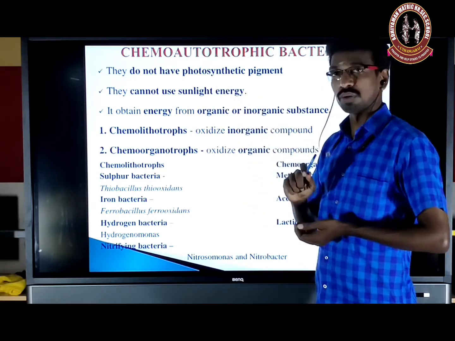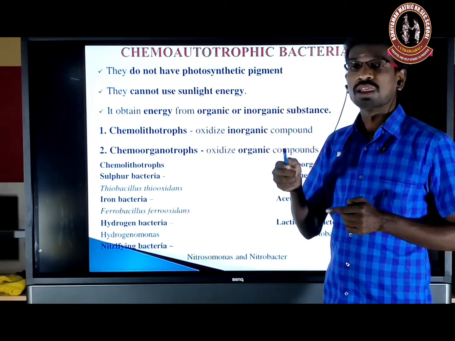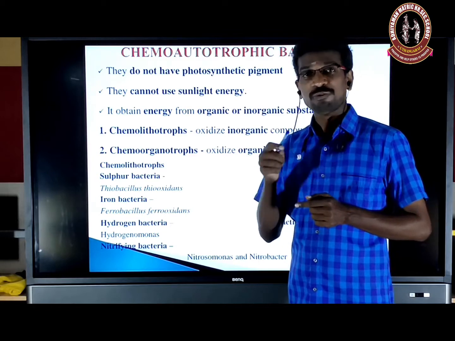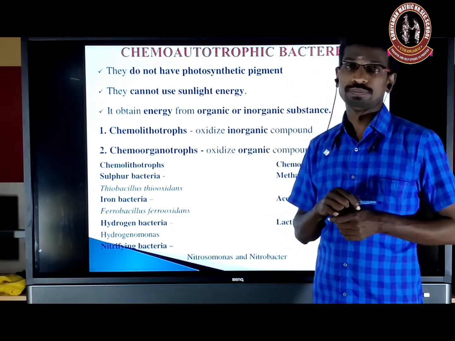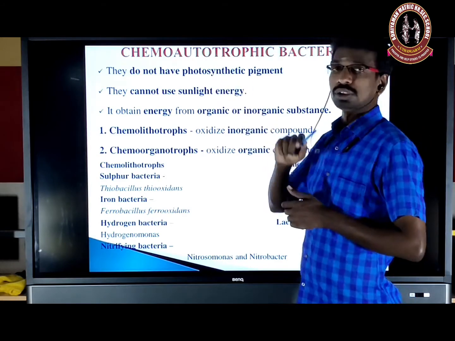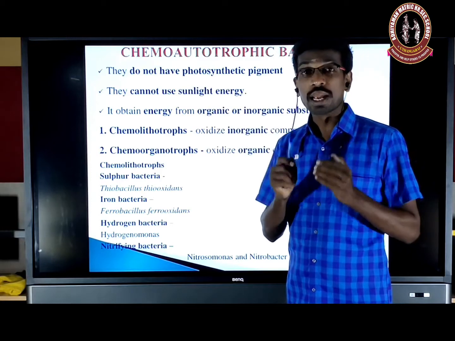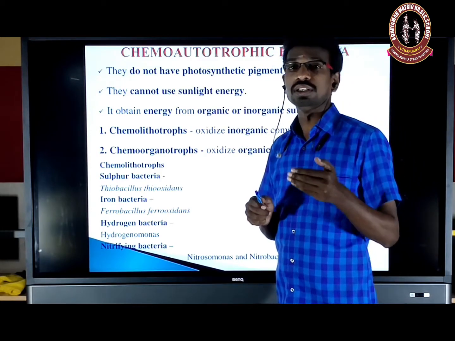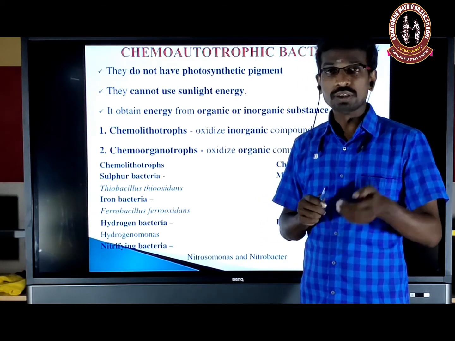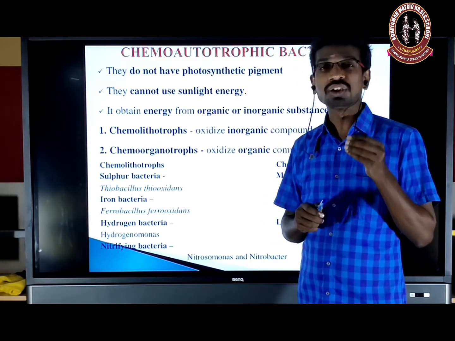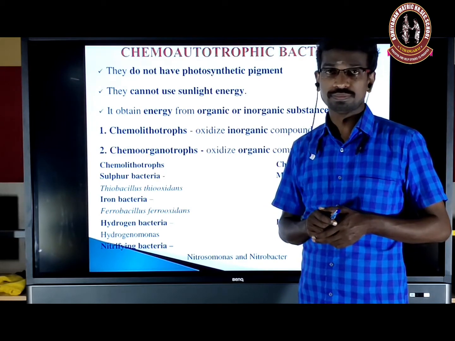In chemoautotroph, it's also self mode. But what is the difference? Sunlight and chemical energy. If they are using sunlight, it must require the photosynthetic pigment. Here it does not use sunlight energy. Instead, it uses chemical energy, whether organic or inorganic. How do they get the chemical energy? By oxidizing the organic material or inorganic material.